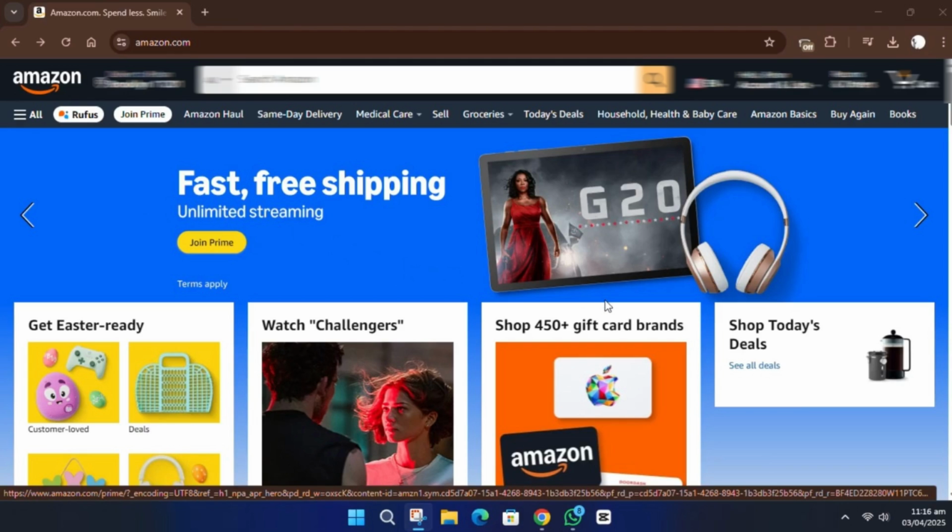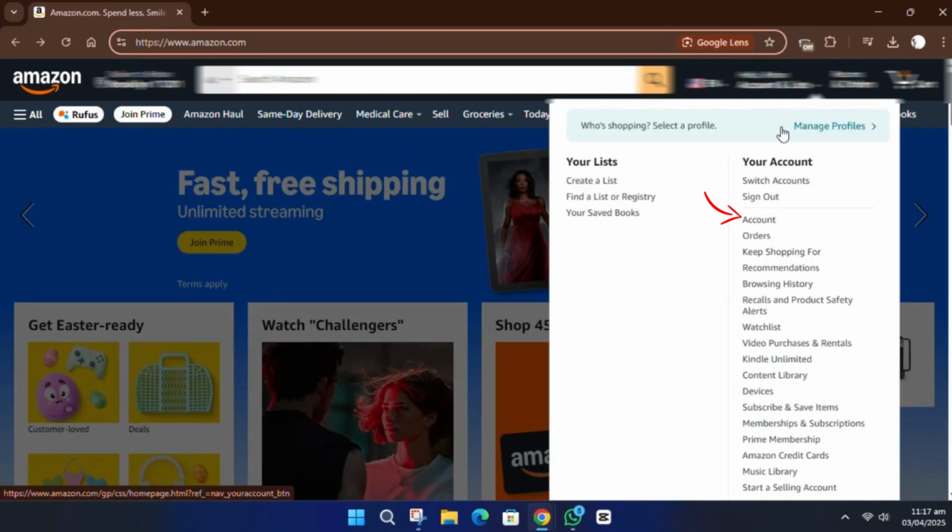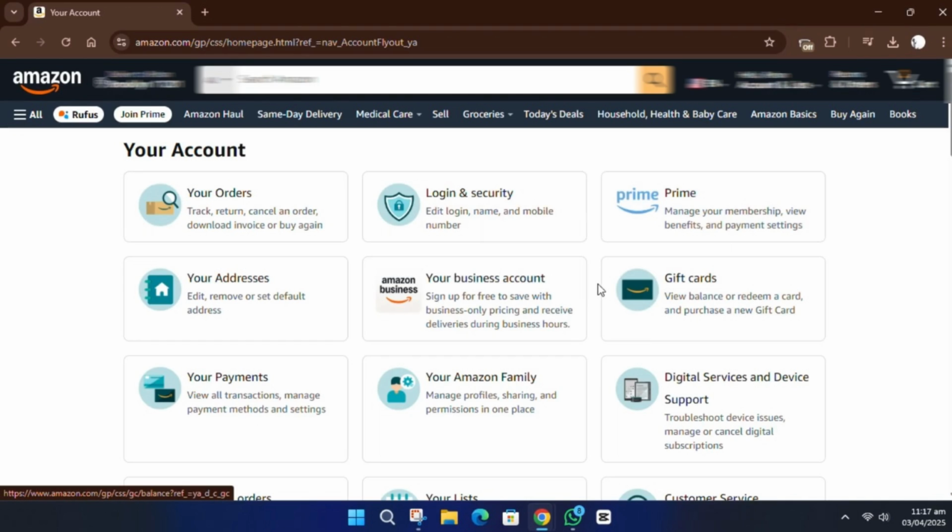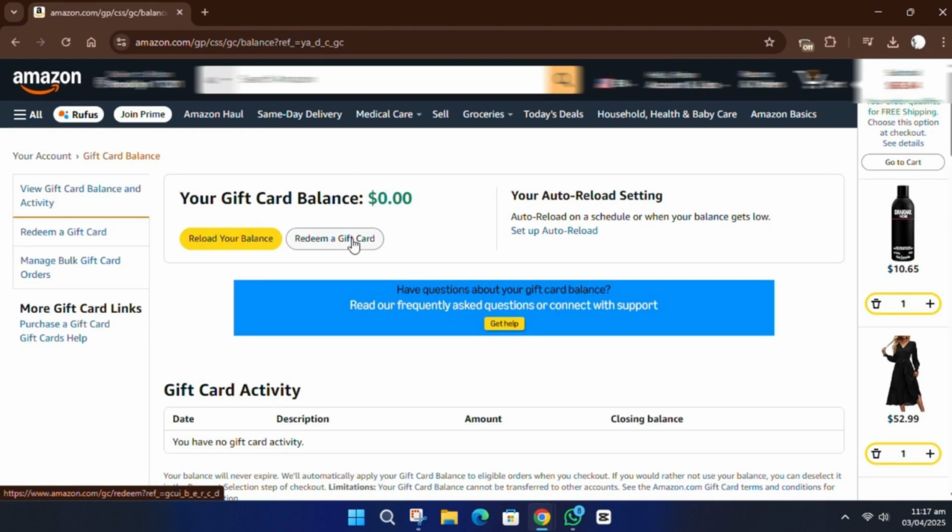To begin, I'm here on the official Amazon website. Go and click on Account option. After that, choose Gift Cards, which has a dedicated section named Gift Cards. In this section, you can view your gift card balance by clicking the option at the top of the screen labeled Gift Cards. This allows you to check your available balance and explore other types of Amazon gift cards available